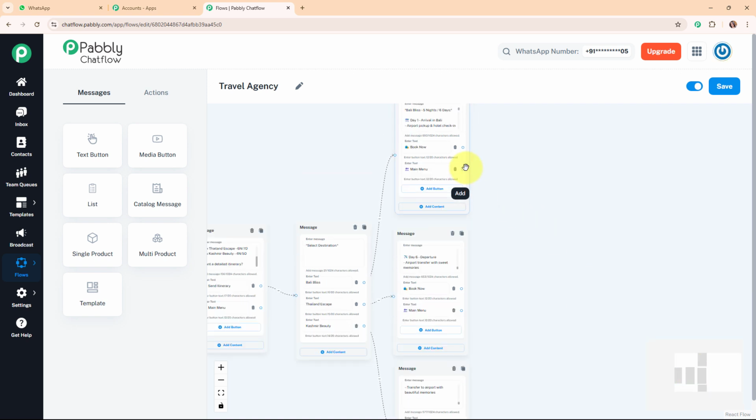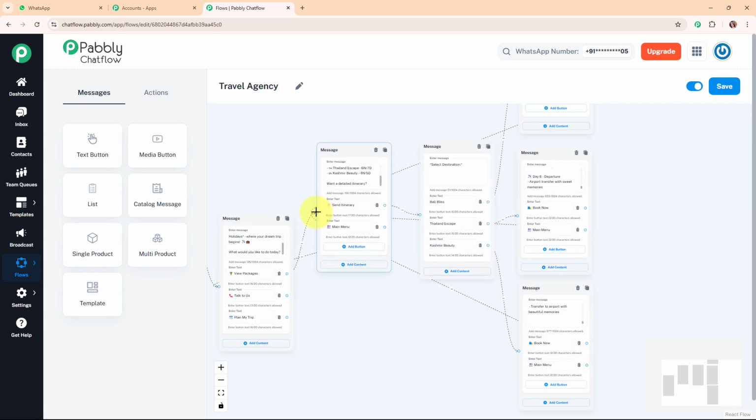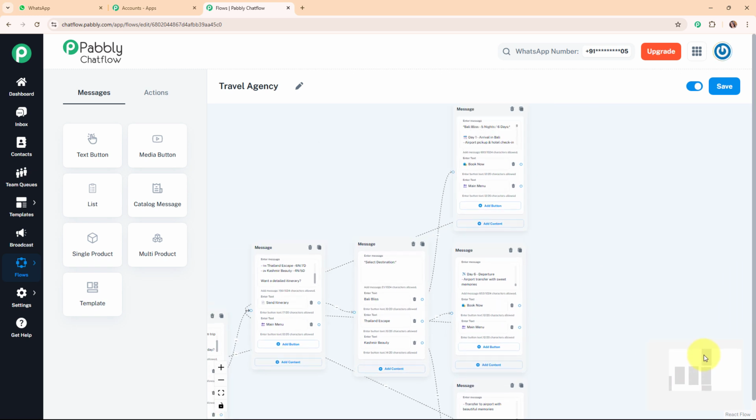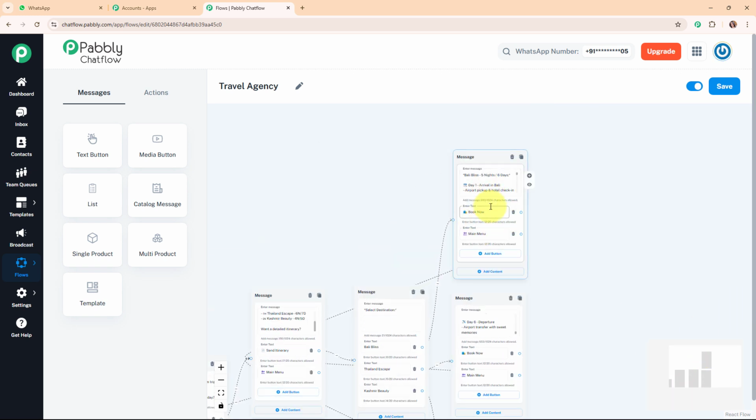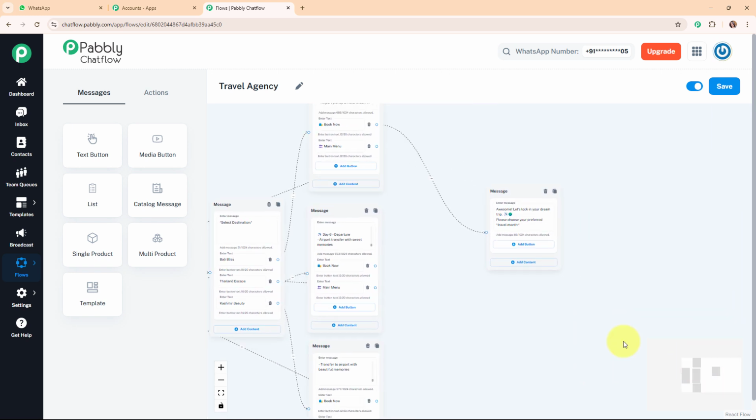Alright, so now firstly I'm going to connect all the back to main menu reply buttons to the main message box. Alright, so I'm going to build this connection first. And here you can see I've successfully connected all the back to menu quick replies buttons to the main message box. Alright, so now let's move forward and set up the chatbot for this book now quick reply button. So as soon as my customer selects the book now option, then automatically I want to send them a message that says, awesome, let's lock in your dream trip. Please choose your preferred travel month.